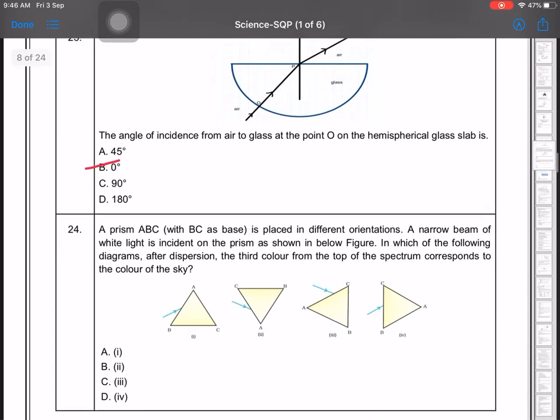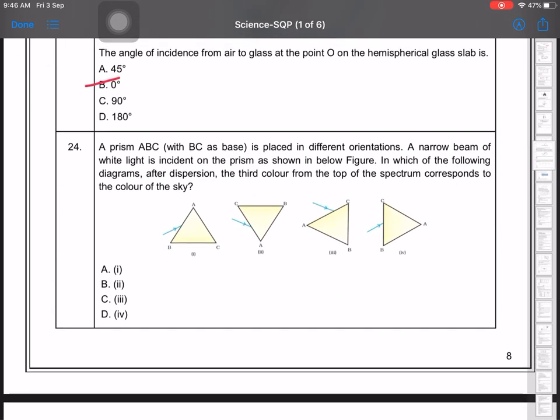Next is 24. A prism ABC is placed in different orientations. A narrow beam of white light is incident on the prism as shown in the figure. In which of the following diagrams, after dispersion, does the third color from the top of the spectrum correspond to the color of the sky? Now the third color would be shown by figure 2.